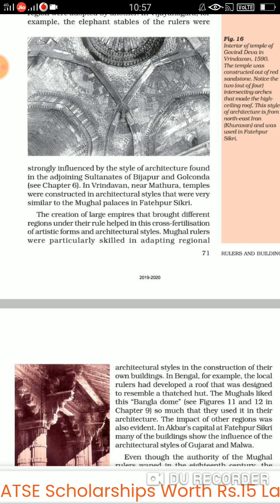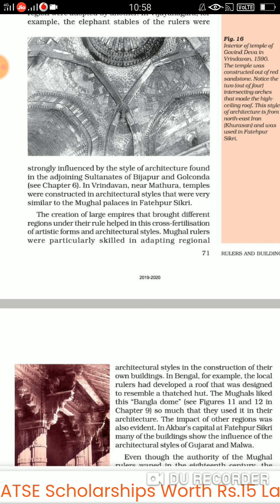Fine. Now, the creation of large empires that brought different regions under one rule helped in the cross-fertilization of artistic forms and architectural styles. So here it was a mixture now. Everything was becoming a mix of each other's style of architecture.